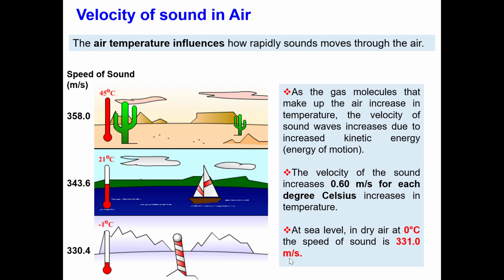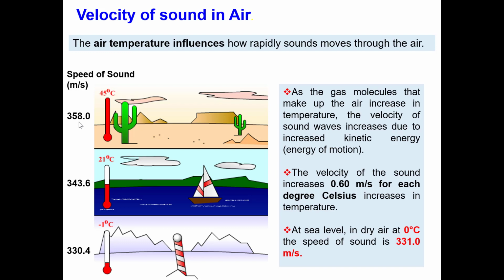For example, if the temperature of the air is -1 degree Celsius, the speed is 330.4 meters per second. If the temperature is 21 degrees Celsius, the speed is 343.6 meters per second. If it's really hot, 45 degrees Celsius, then the speed of sound is 358 meters per second.